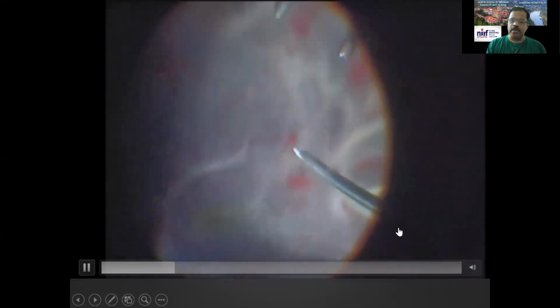There are multiple tears, all the tears. You can see one of the tears here, a large tear here. You are diathermizing it, marking it so that later on you can see it. And then we made one single opening at the posterior pole, just supranasally. And now there is a lot of subretinal fluid below this. Once you remove the vitreous, you have to take the fluid from below the retinal surface.